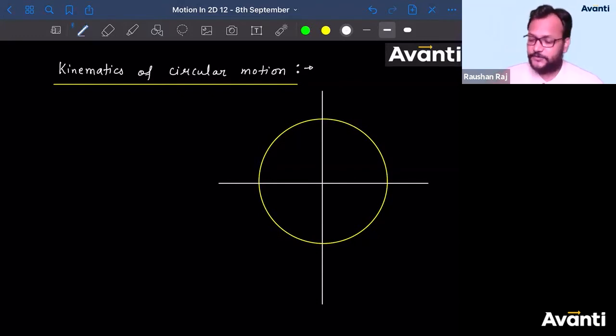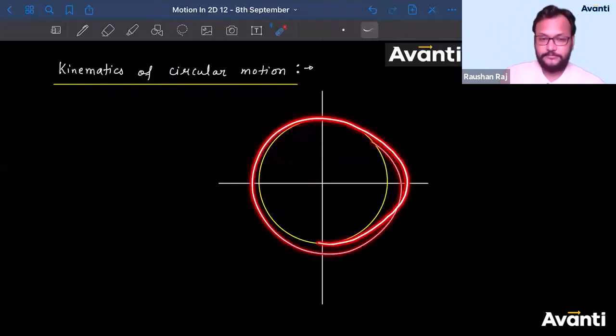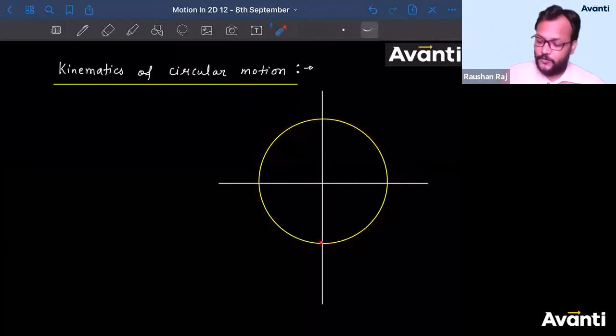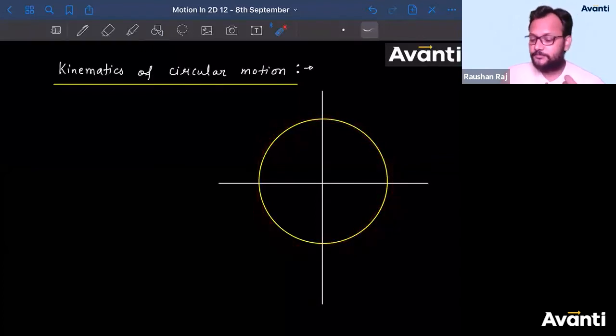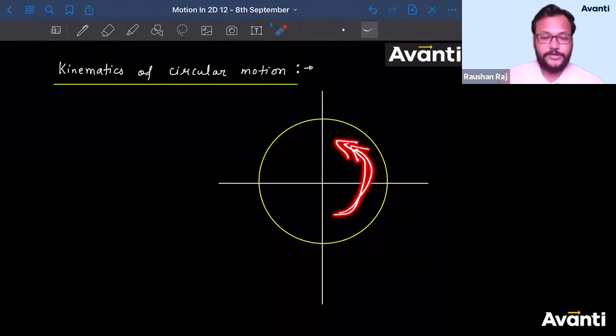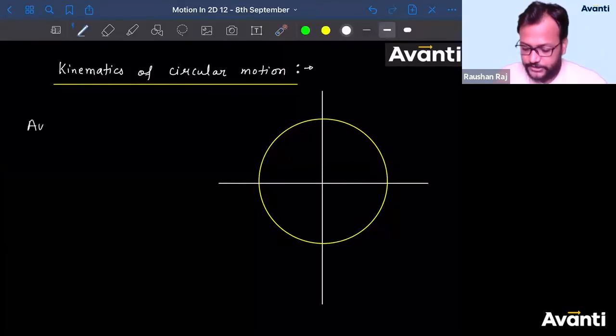So position, as we know that particle will rotate or will move in this circular path. So if a particle is moving in a circular path, we call that the motion is what? Circular motion. Or the path of the particle is what? Circular. So we call this a circular motion. The particle can rotate with variable angular speed, constant angular speed, and also. Okay? So first let us start with angular position.